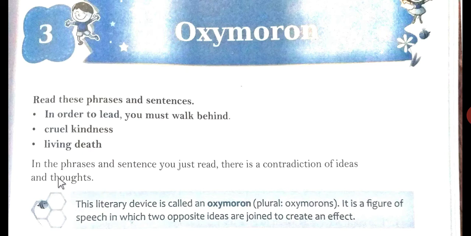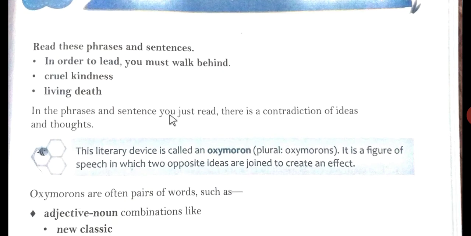In the phrases and sentence you just read, there is a contradiction of ideas and thought. Contradiction means to say that something is wrong or not true. So, the meaning of contradiction is that something is not true, something is wrong. So, here the ideas and thoughts are not true, it is wrong.